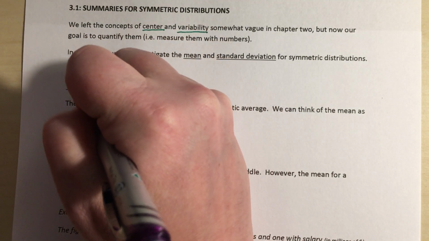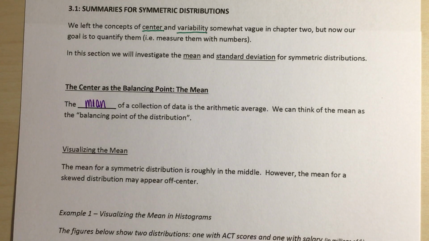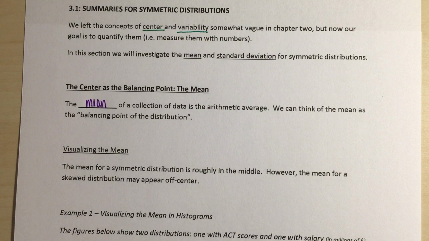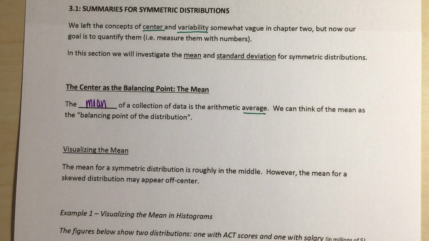So the mean of a collection of data is the arithmetic average. One word that we often see used in place of mean is the word average. Right? If we were to average test scores, or maybe some homework scores, or a different set of data, we end up with what we're going to refer to as our mean. We can also think of our mean as the balancing point of our distribution. So we'll see that phrase show up in some of our questions as we're going through these.